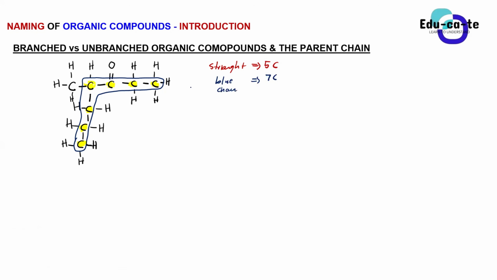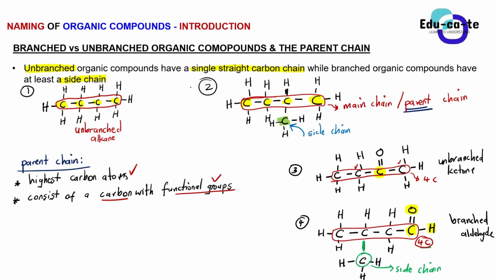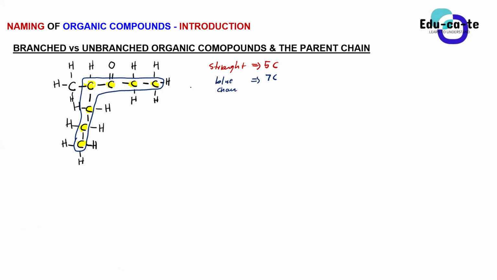And when you compare, guys, the one that has got more carbons has to be the parent chain, because I've already told you the criteria that we use to refer to it as a parent chain. It must have the highest number of carbon atoms, and it must also consist of a carbon that has got the functional group. And if we look at this, what homologous series is this compound? Yes, Nogu? It's a ketone. Yes, it's a ketone, guys. We can see carbon double bond oxygen here at this point. And you can see that it is part of this chain that we've highlighted.